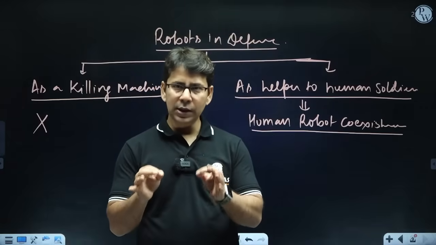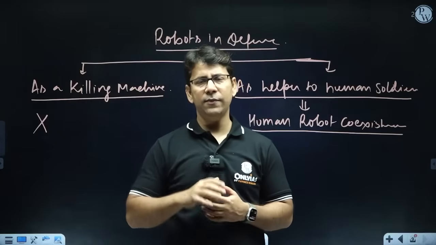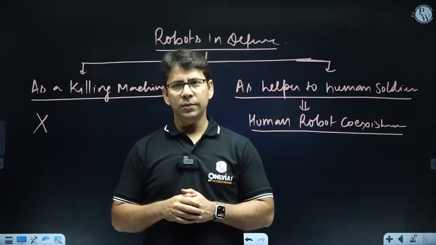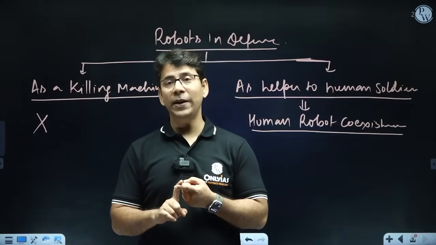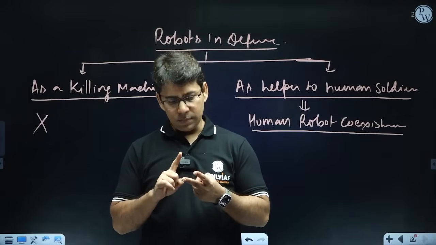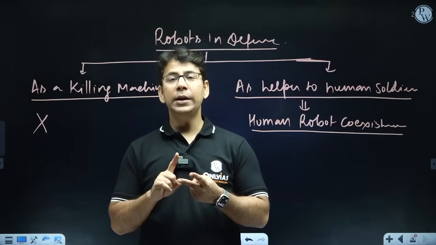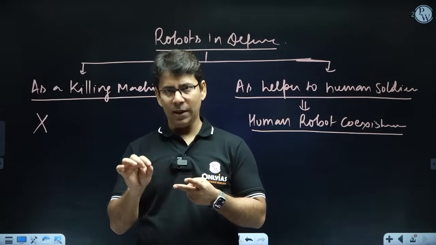So a robot killing human beings is not a good idea. That we can explain nicely in one paragraph, right? Because it is against Asimov's laws of robotics, which say that robots will not harm human beings in any way. It is against the dignity of human life, which can also be mentioned.